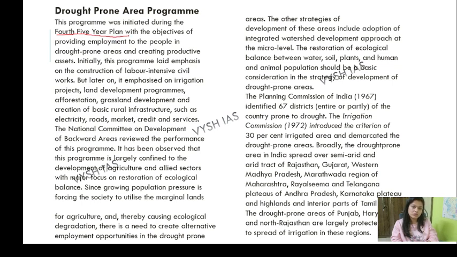No matter the Planning Commission has been replaced by Niti Aayog and the 5-year plans have been dropped, we have to take the learnings from our past. Got it? We have to take the learnings from our past.